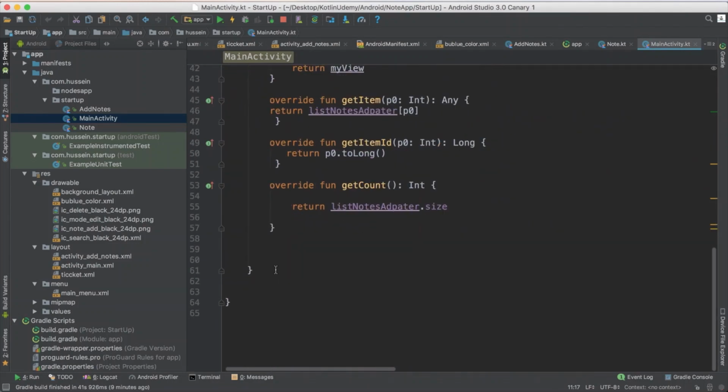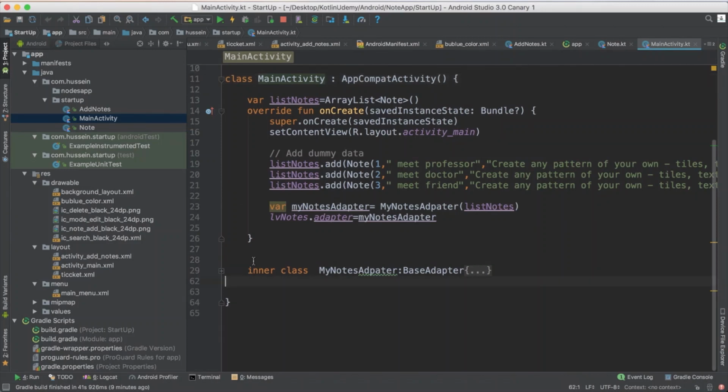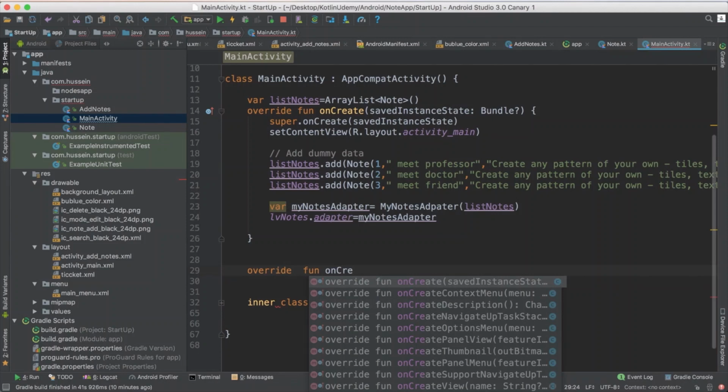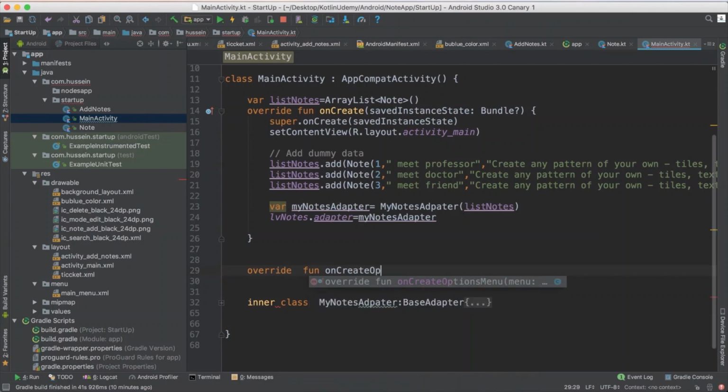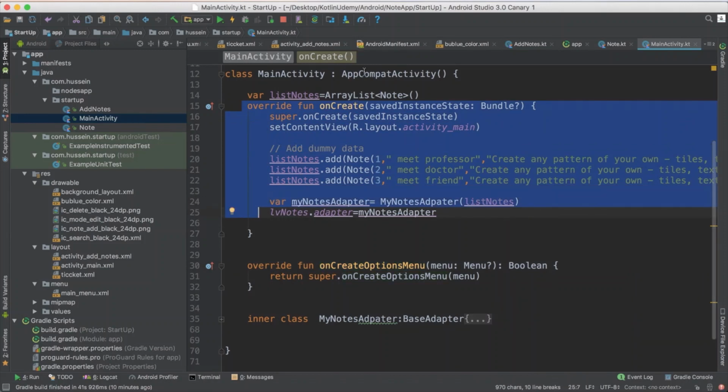I need to implement two methods related to the menus. So I don't think this one will work again, so just keep it closed. To work with menus like this one, like onCreate, this method needs to be overridden. So I say, I need to override a method related to the menu. This function will be onCreateOptionsMenu. This method will get called automatically, like this one, when the activity fires up.